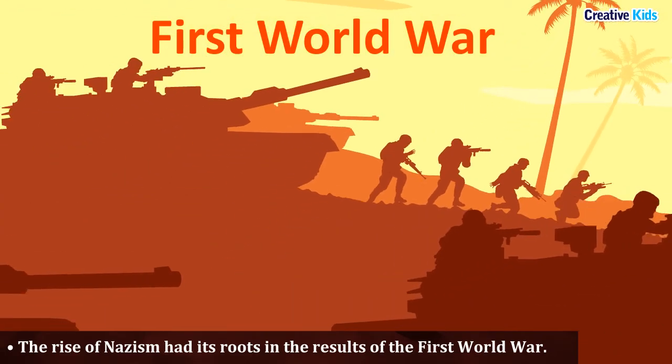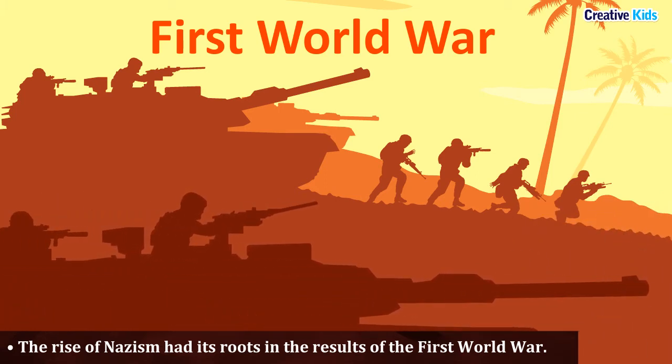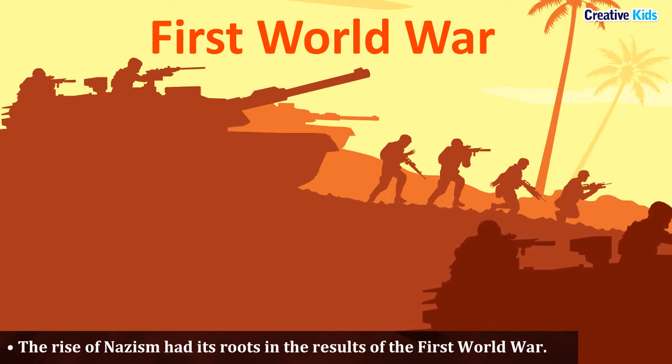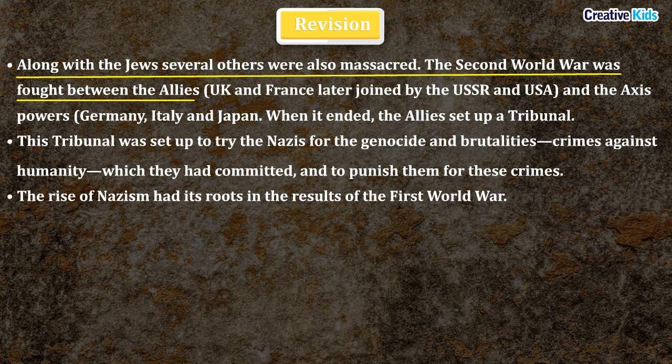For this, it is very important to learn about the German experience at the end of the First World War. We shall discuss this in the coming modules. Now, let's go over this part again and do a quick recap. Along with the Jews, several others were also massacred. The Second World War was fought by the Allies, that is UK and France, later joined by the USSR and the USA, and the Axis powers, Germany, Italy, and Japan.